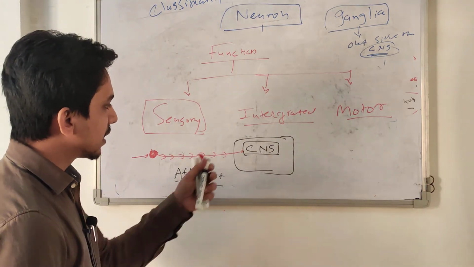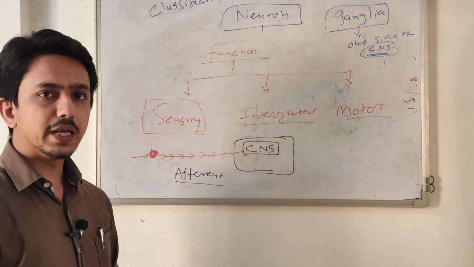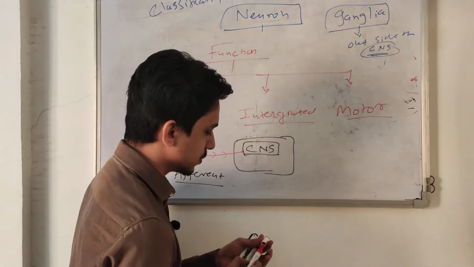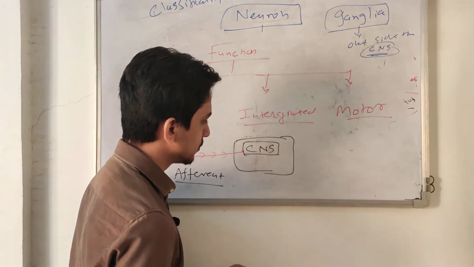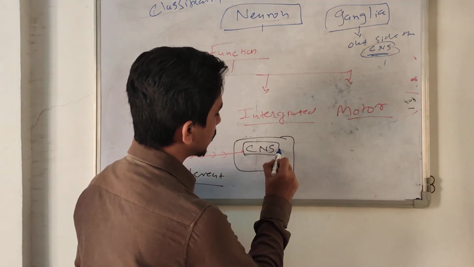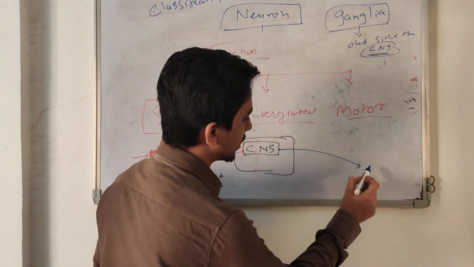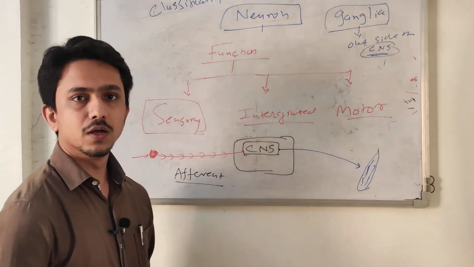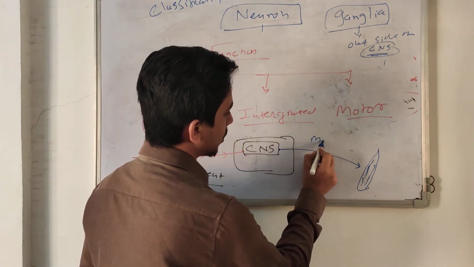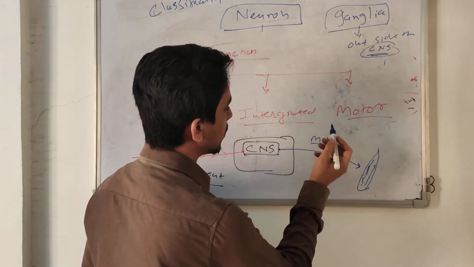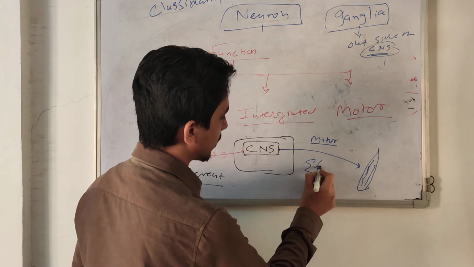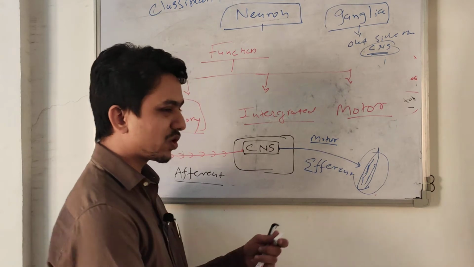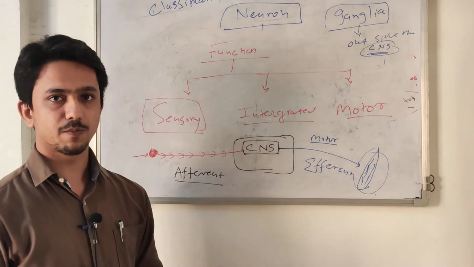Then what does the central nervous system do? It analyzes, it integrates, and finally makes a motor response. It sends the neurons from here to the effector parts. Suppose it is a muscle. So this is the motor neuron or motor fiber, also called efferent. This portion is the effector portion, or the efferent fibers.